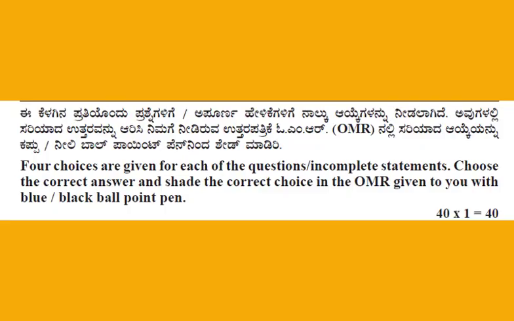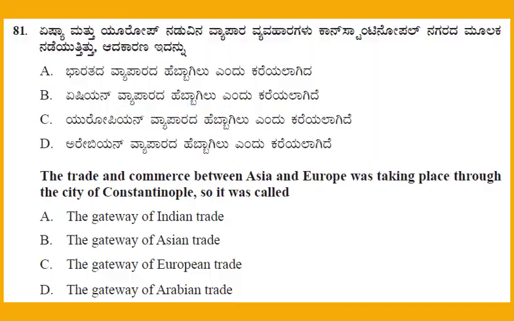Four choices are given for each of the questions. Incomplete statements. Choose the correct answer and shade the correct choice in the OMR given to you with a blue or black ballpoint pen. So here is question number 81.